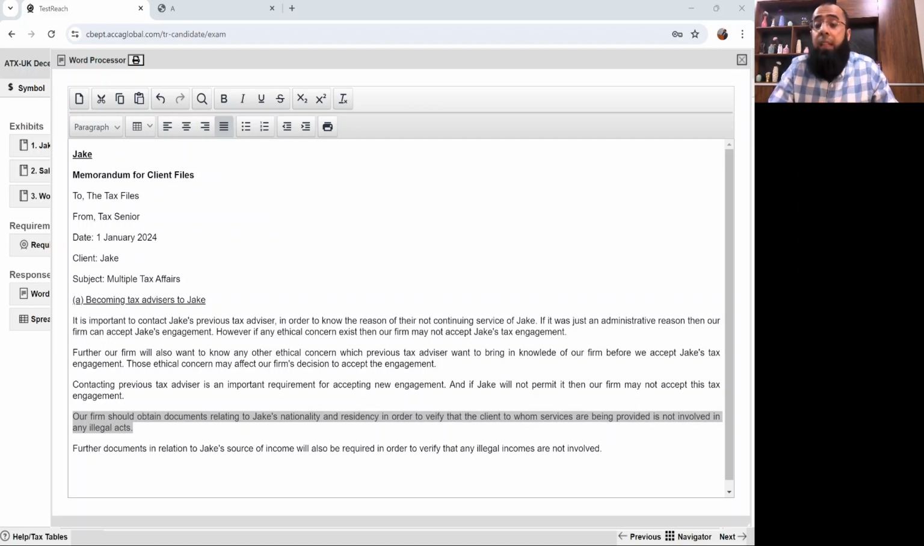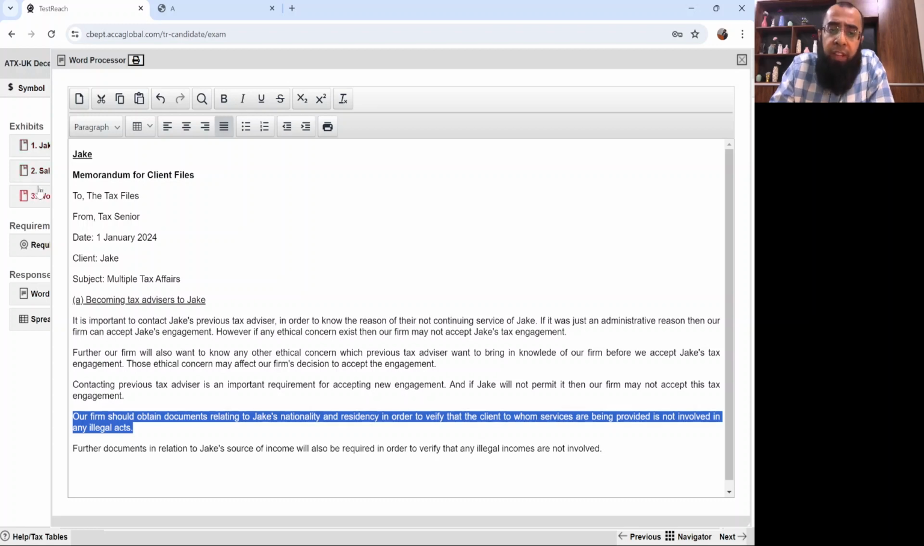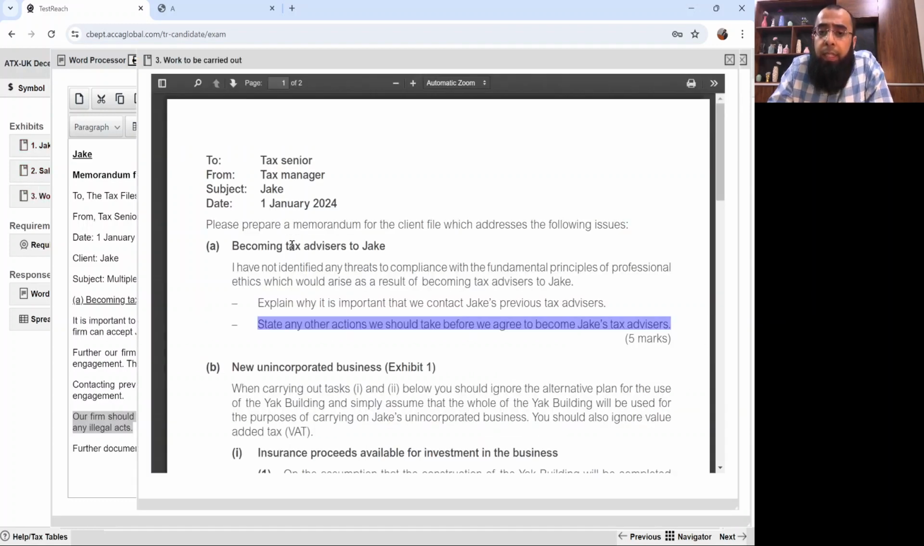Because if any illegal thing is happening, they'll obviously avoid becoming party to it, because that will create liability for them. We need documents in relation to source of income, and any previous inquiry which has happened against you from the tax perspective. So all of these things will be required before accepting your tax engagement. So it was a brief requirement of 5 marks, like becoming a tax advisor.